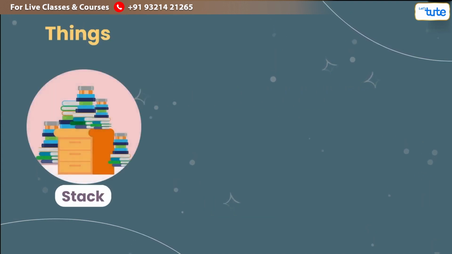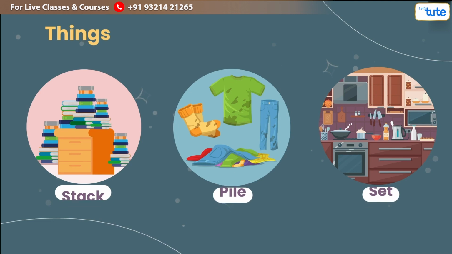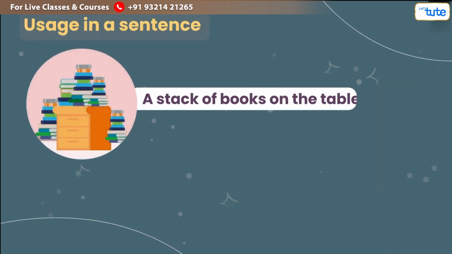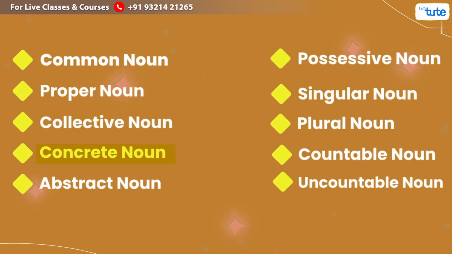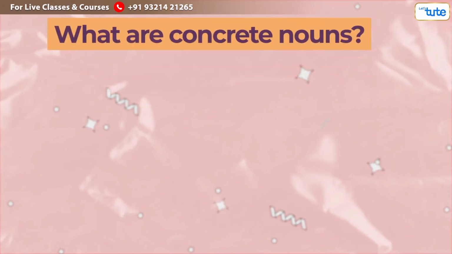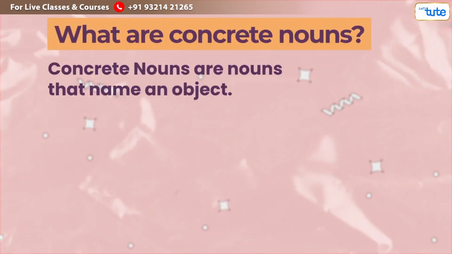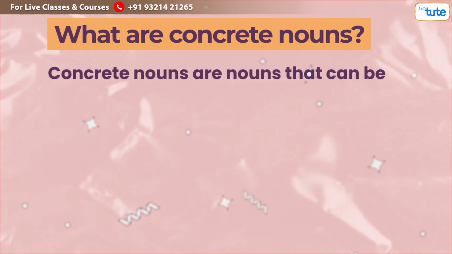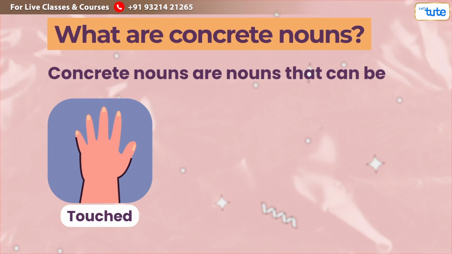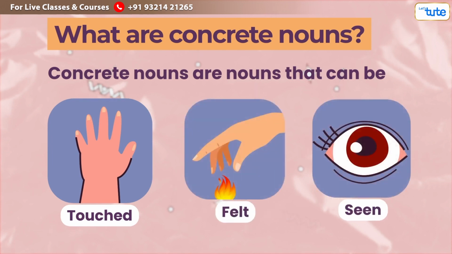Things: stack, pile, set, etc. Usage in a sentence: a stack of books on the table. A pile of dirty clothes. Next, let us look into concrete nouns. What are concrete nouns? Well, concrete nouns are nouns that name an object. Concrete nouns are nouns that can be touched, felt and seen.